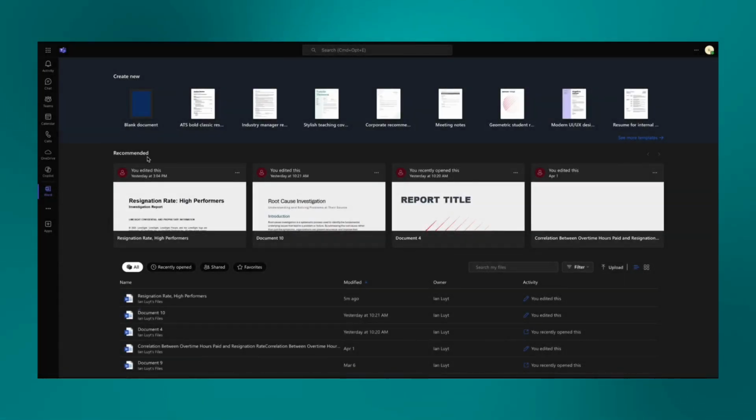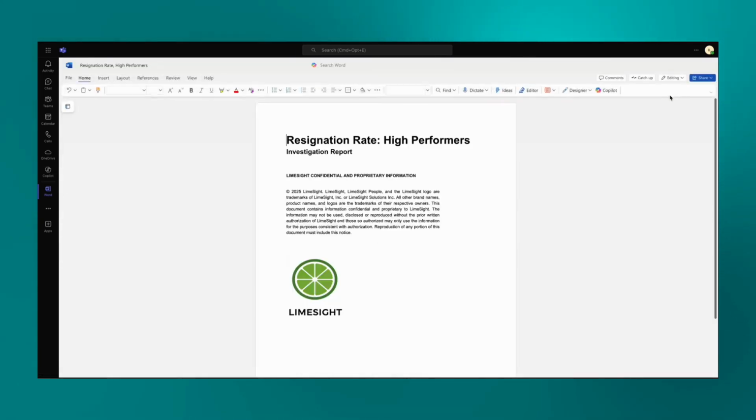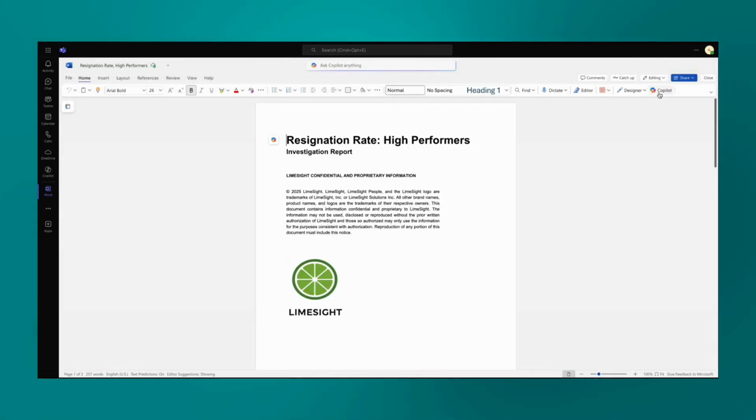As you know, declining productivity often indicates a loss of talent density, frequently triggered by high resignation rates among top performers. I will be investigating this issue and showing you how V within Microsoft Copilot can easily compile the necessary information, ready for sharing with the CHRO in Microsoft Word.